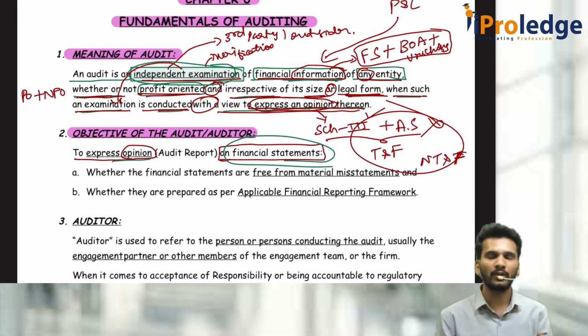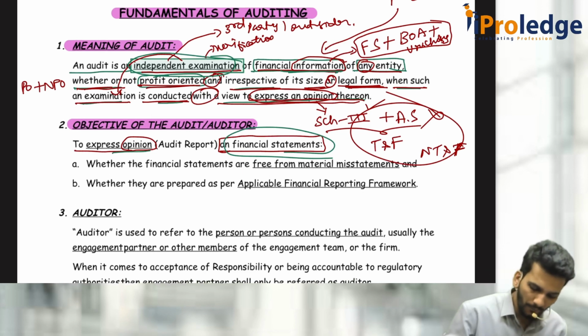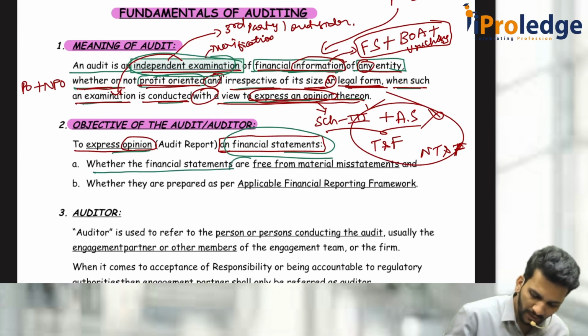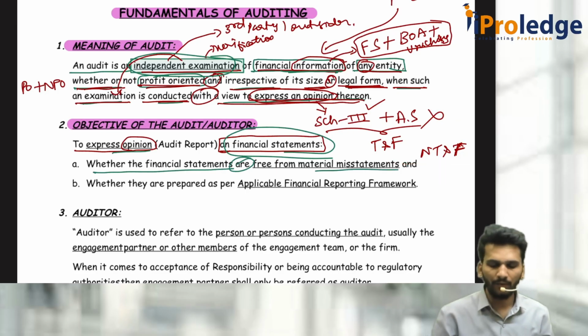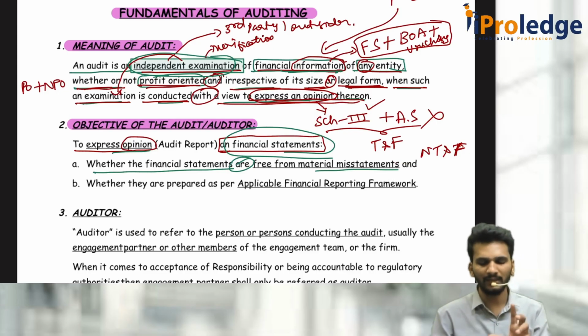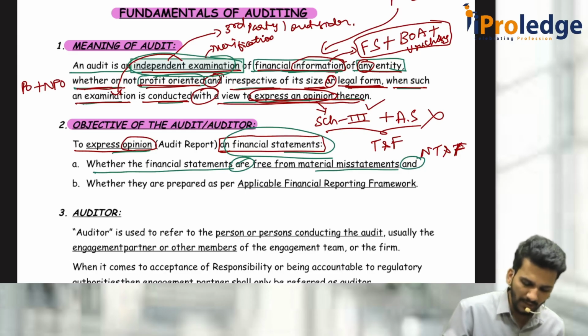So what should my report contain? Whenever you are giving an opinion, you should state in the audit report whether the financial statements are free from material misstatement. We have to check whether the financial statements are free from material misstatement or not. So what is material misstatement? We will see it in some time. And the second thing is whether they are prepared as per AFRF.